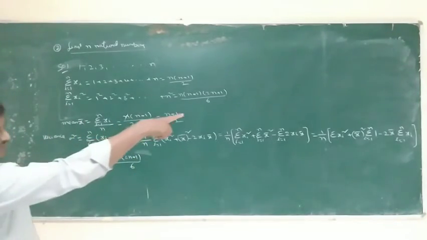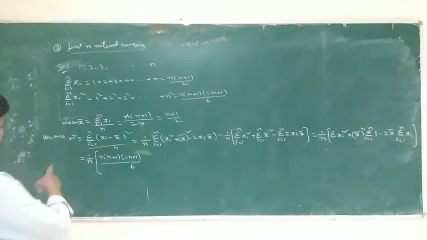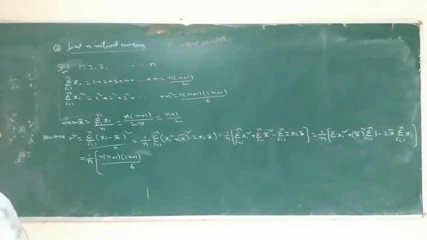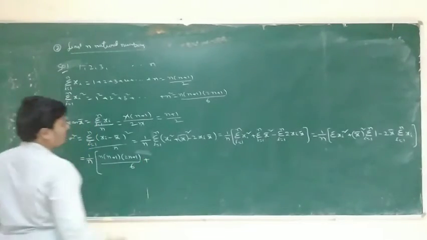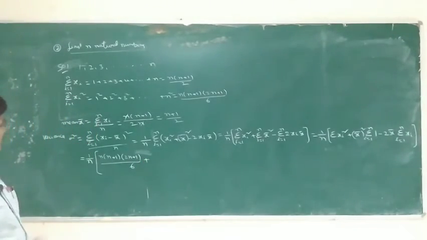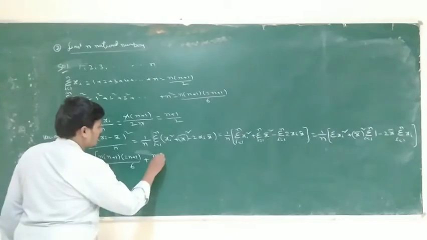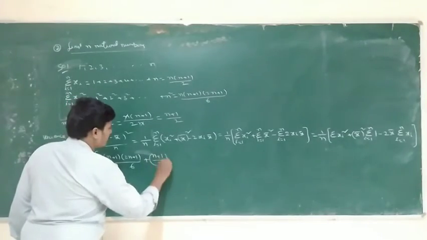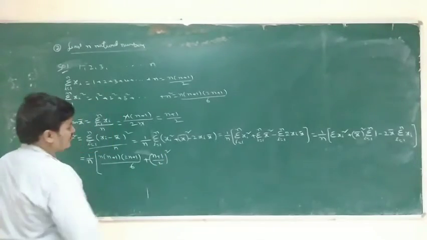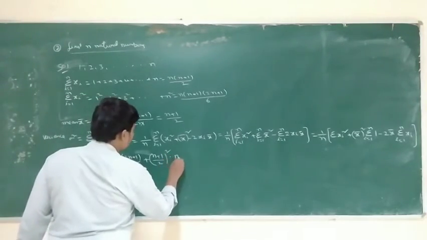The continuation of the last one, the place is not sufficient, so that's why continue from here. Sigma xi square is equal to n into n plus 1 into 2n plus 1 by 6, plus x bar. X bar formula is n plus 1 by 2, so x bar square is equal to n plus 1 by 2 whole square into sigma 1. Sigma 1 is equal to n.